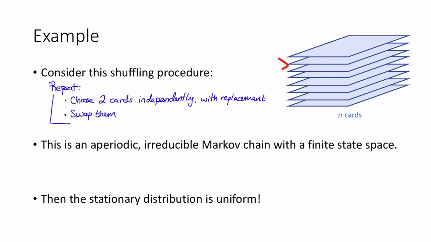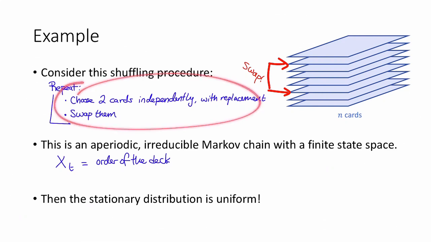That is, I'm just going to pick 2 cards randomly and swap them. And if I happen to pick the same card twice, I'm not going to do anything at all. We can observe that this forms an aperiodic irreducible Markov chain with a finite state space. Indeed, x sub t is just going to be the order of the deck after we do this procedure t times.